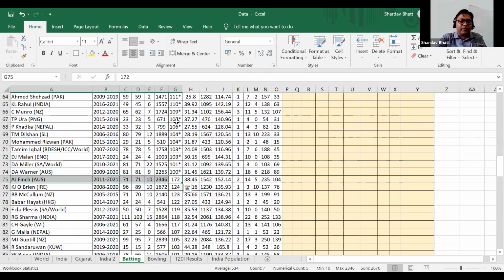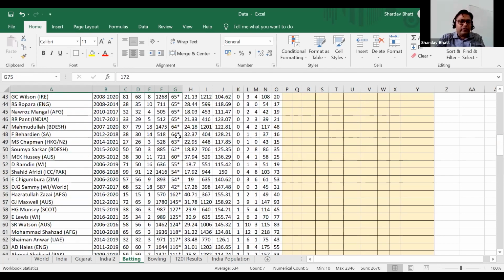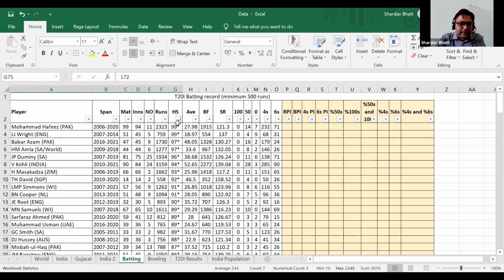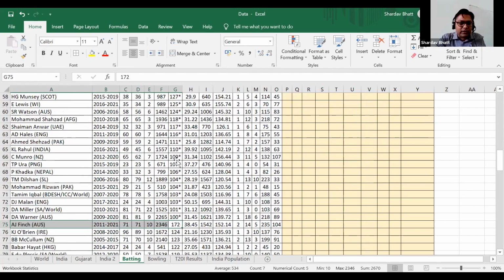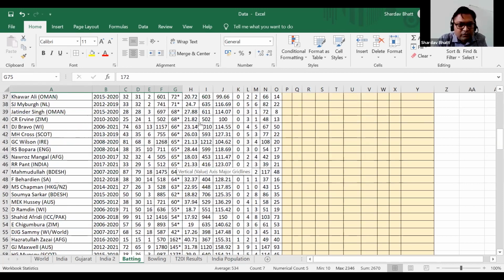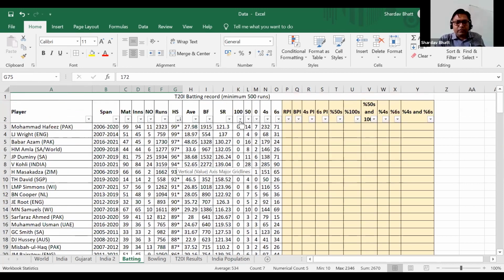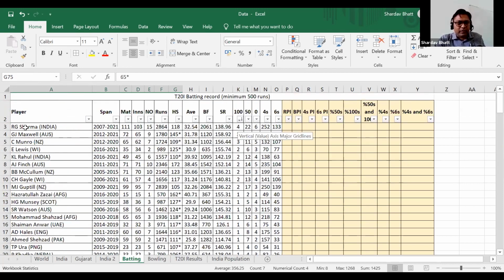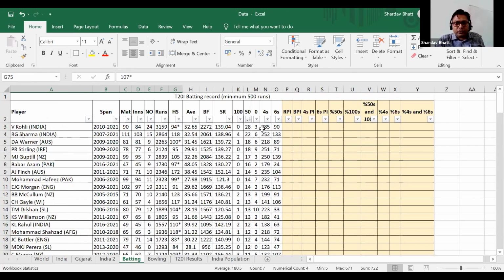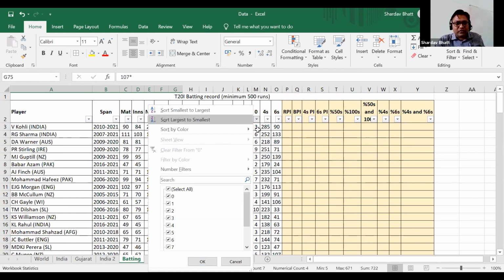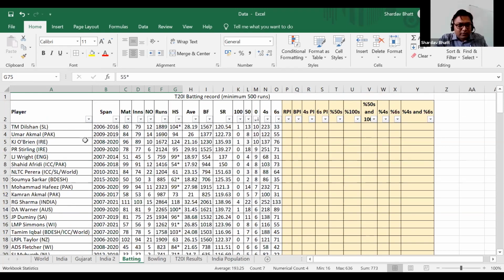The star represents that the batsman was not out, so in not out cases the highest score is 99, but among those who are out, the highest is 172. Most centuries are by Rohit Sharma. Most 50s are by Virat Kohli. Most zeros are by Dilshan, Umar Akmal, and Kevin O'Brien.